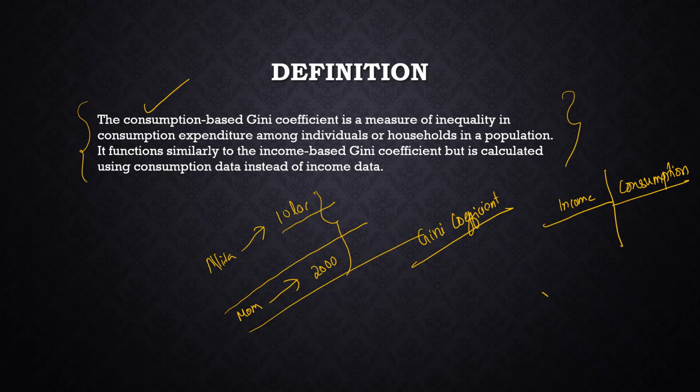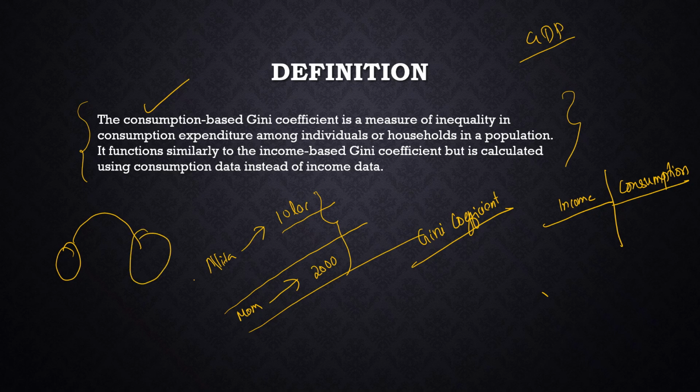Same as the concept that you can calculate GDP based on the consumption expenditure method or on the income method, in the same way the income based Gini coefficient is one factor and the consumption based Gini coefficient is another factor. When you compare the consumption based Gini coefficient, you are comparing the consumption expenditure of one person with the consumption expenditure of another person.